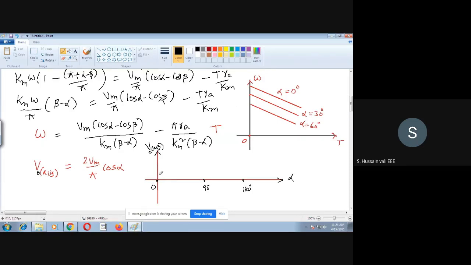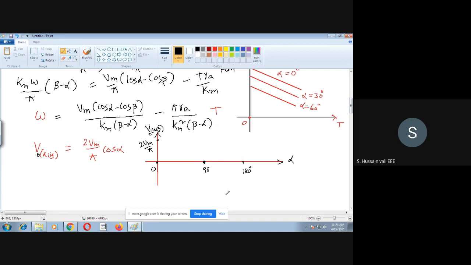If alpha is equal to 0, substituting you will get 2Vm by pi. At alpha equal to 90, its value is 0. At alpha equal to 180, it is minus 2Vm by pi. These are the values, so now you join all three points. And remember, it's not a linear one, as it is a cos function, so you will get something like this.